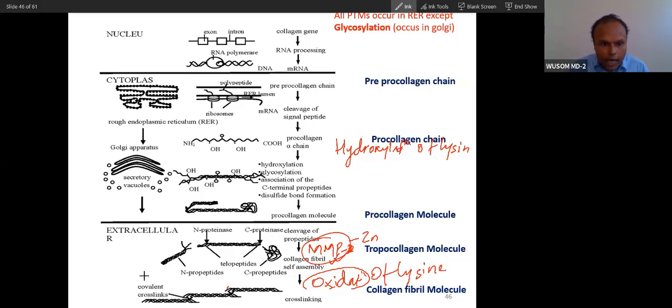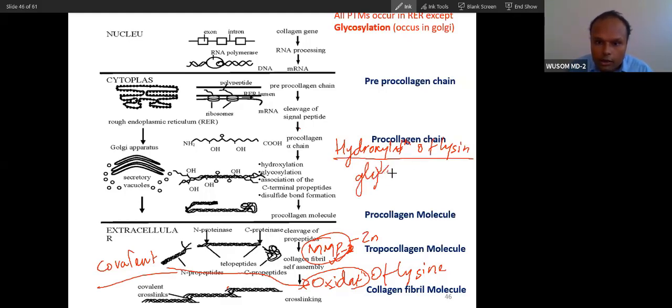Oxidation of lysine is for formation of the covalent bond, for formation of the collagen fibril, for formation of covalent bonds between tropocollagen. Hydroxylation of lysine is for glycosylation.